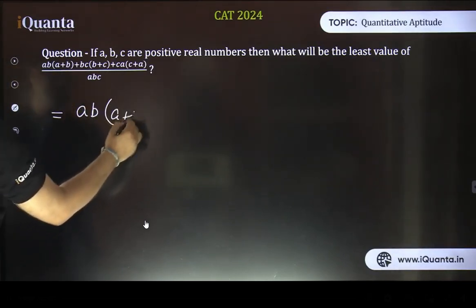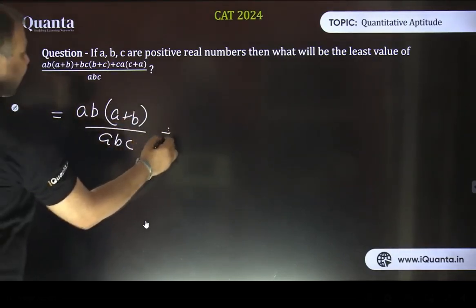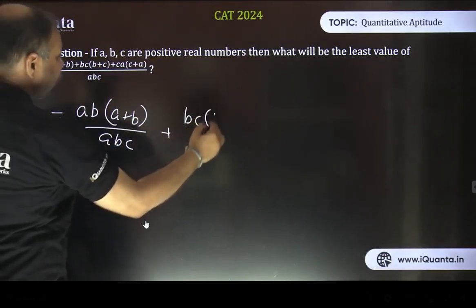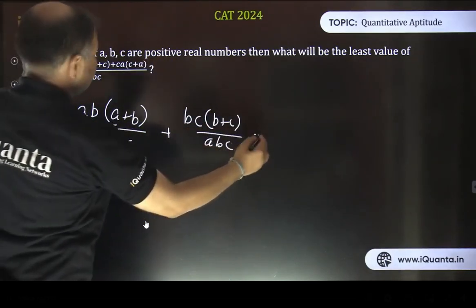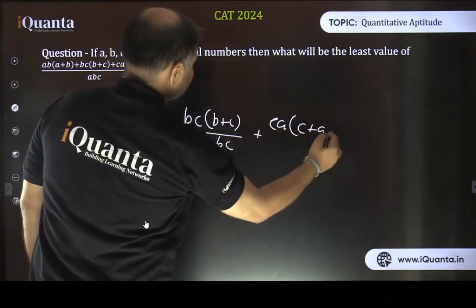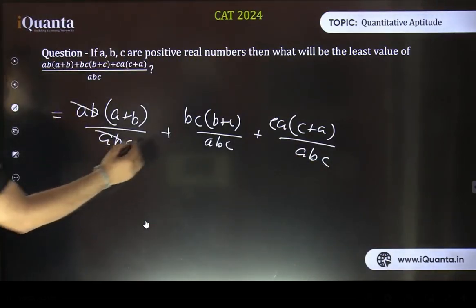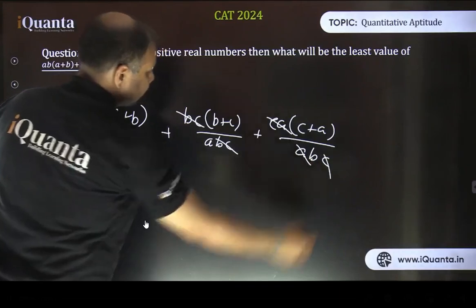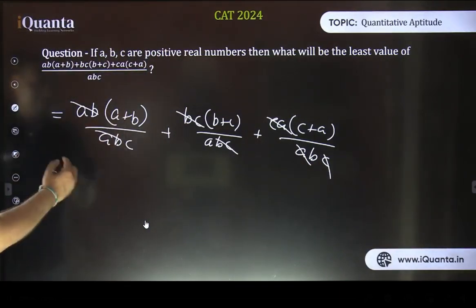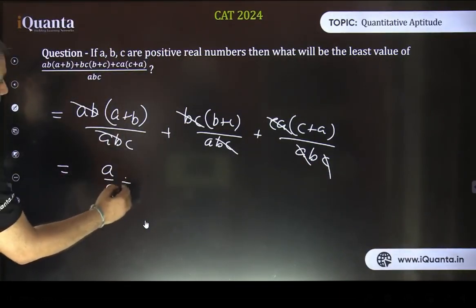AB into A plus B upon ABC plus, I'm just separating out the three terms, BC into B plus C upon ABC plus CA into C plus A upon ABC. Right? So whatever terms can be cancelled, let's cancel them. AB cancelled, BC cancelled, CA and this AC will be cancelled. And now dividing this, we can write the expression as A by C plus B by C.